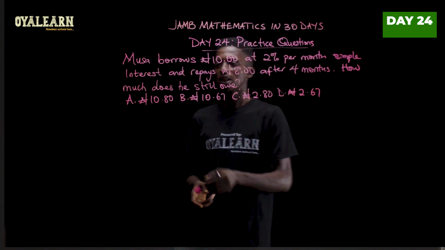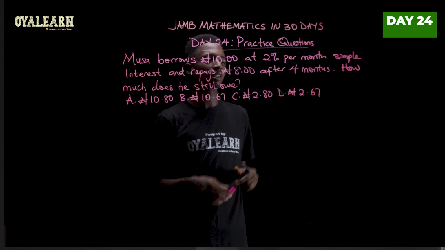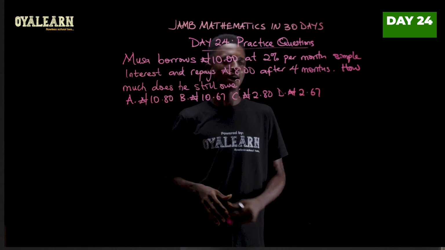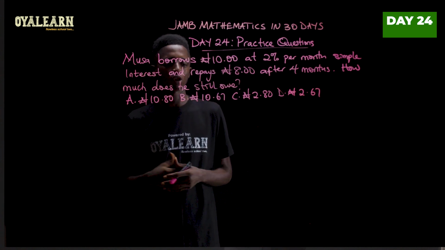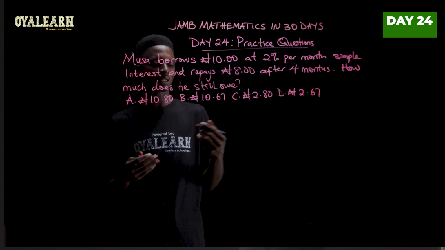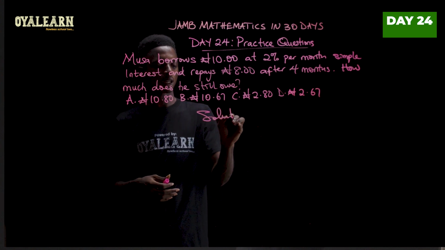This question says, Musa borrows 10 naira at 2% per month, simple interest, and repays 8 naira after 4 months. So how much does he still owe? Now, in this question, we see that the simple interest is calculated per month. So in our solution, we'll factor that in.